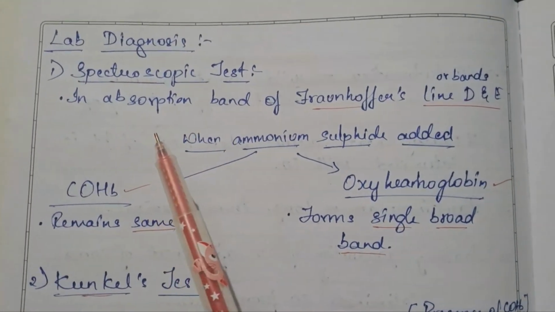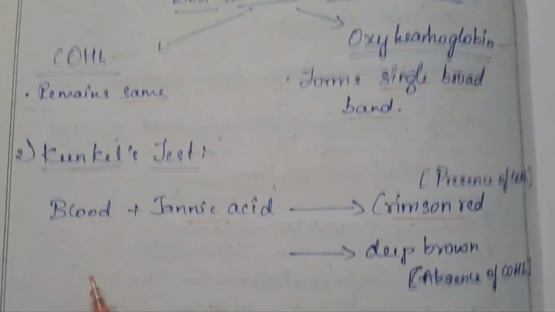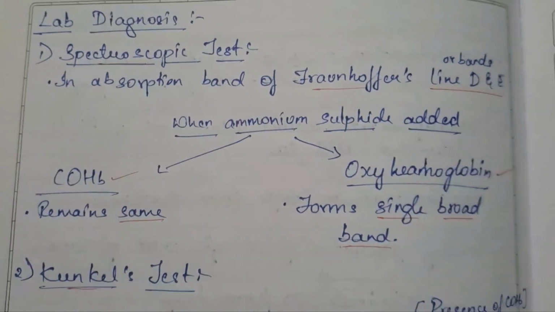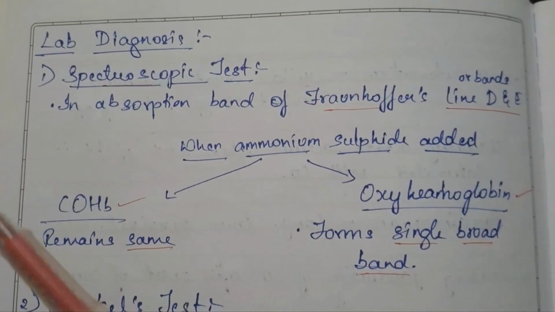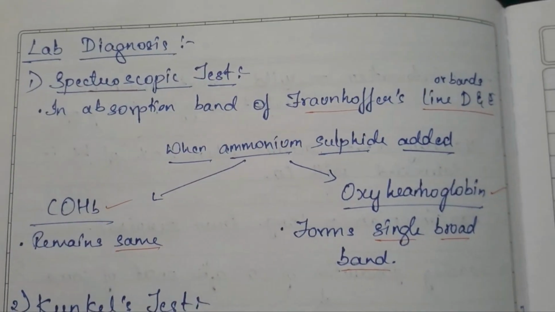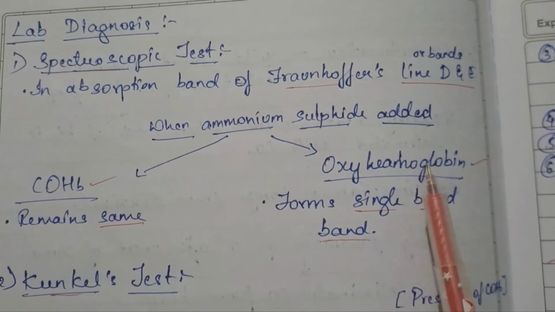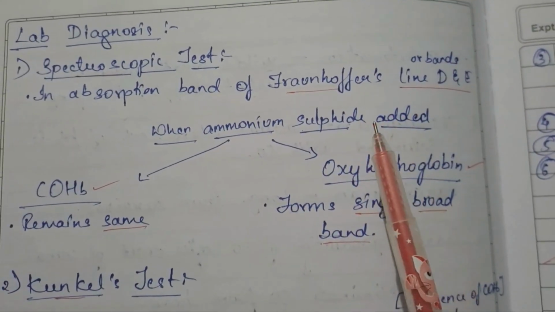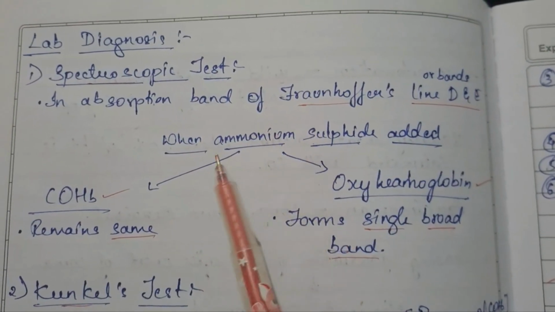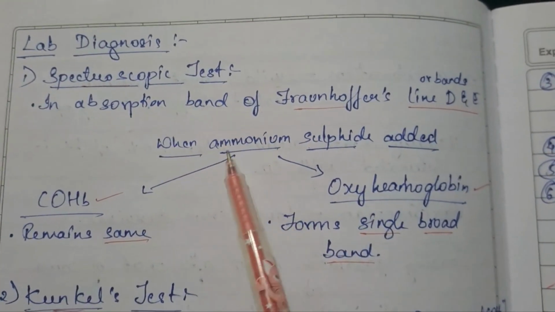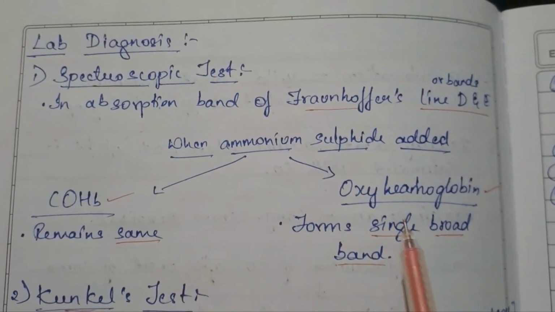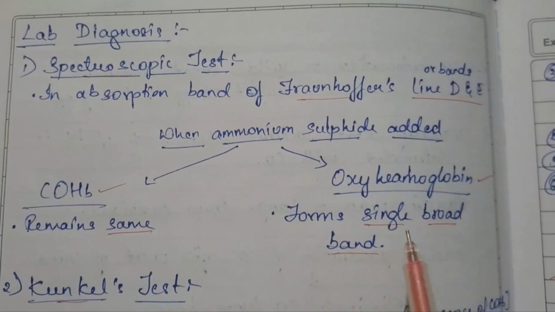Next, moving to lab diagnosis. We have 3 tests: spectroscopic test, Kunkel's test, and Hobbs-Sayers test. Moving forward to the first test, the spectroscopic test. In this, we have 2 bands of Fraunhofer's line, which are also known as the absorption bands. When ammonium sulfide is added to these bands, carboxyhemoglobin remains the same, but oxyhemoglobin forms a single broad band.